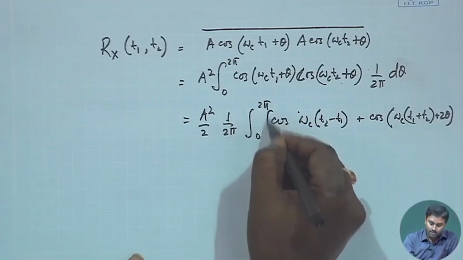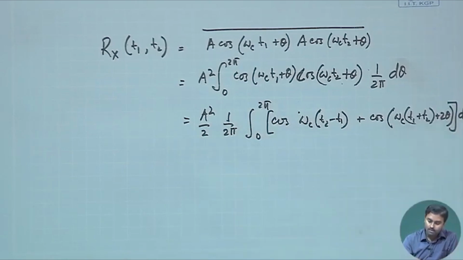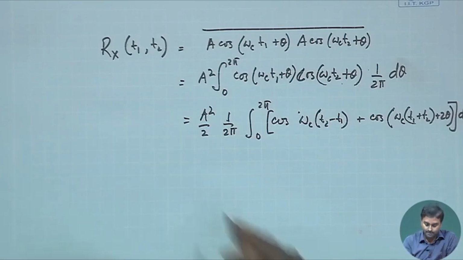So, this whole thing d theta. We are just doing the ensemble average, nothing else.